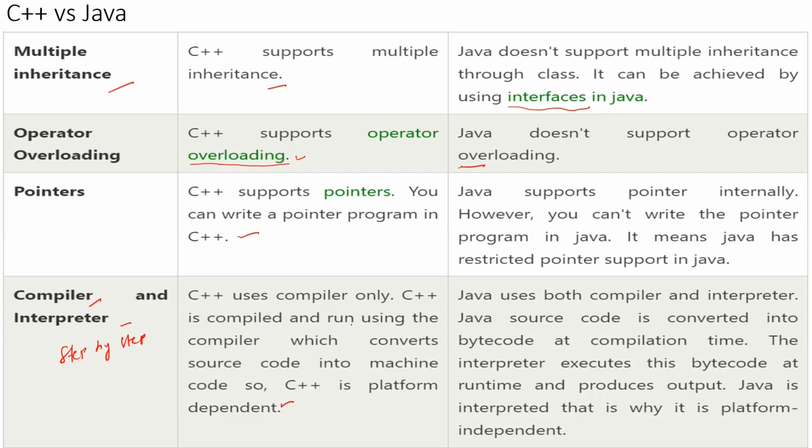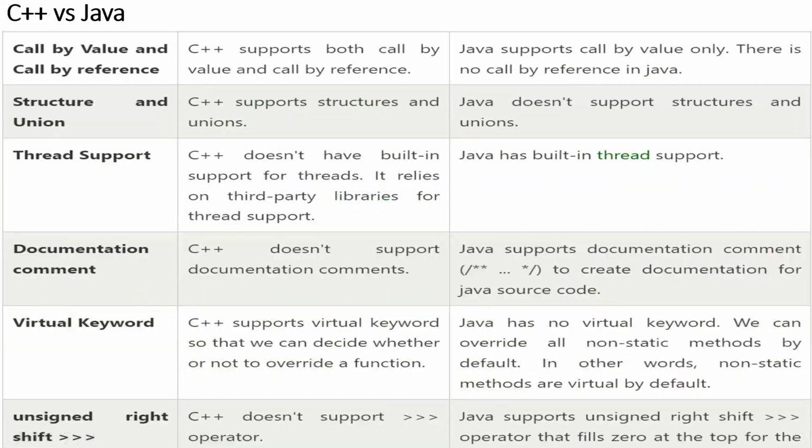Okay. Now coming to Java, it uses both a compiler as well as an interpreter. Is it point clear? So now you can see what the compiler and the interpreter are in terms of Java. The JVM is called the interpreter, whereas JIT, just in time, is called the compiler. These two we are going to use in Java. Next is call by value and call by reference. A reference is nothing but an address. Addresses can generally be worked with the help of pointers. As pointers are completely removed from Java, call by reference is also removed in Java.